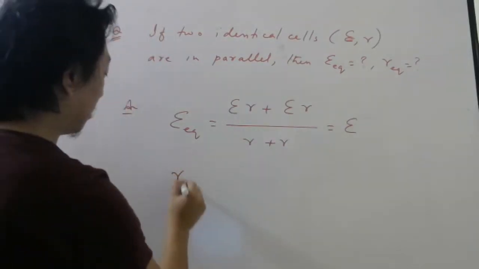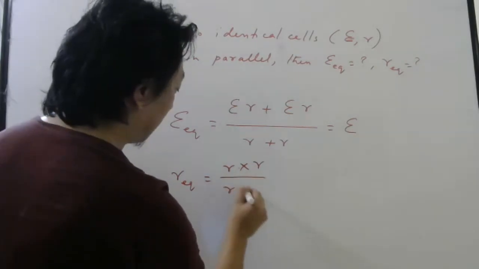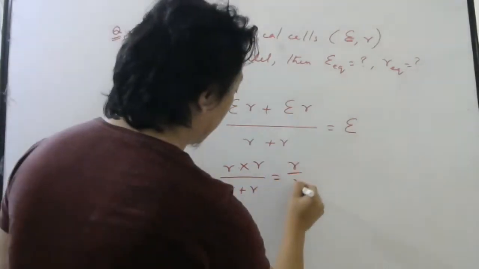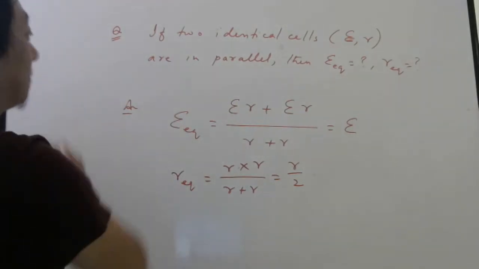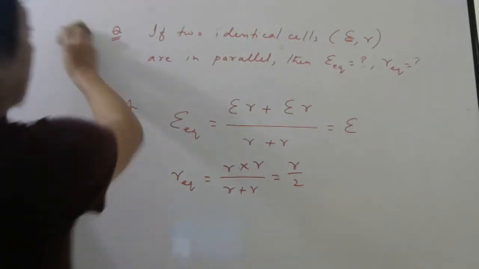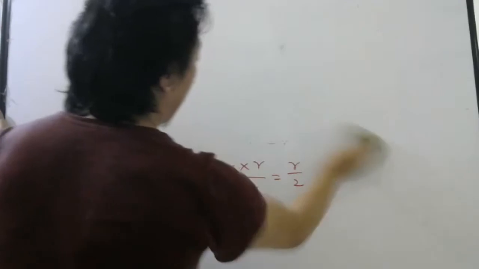And what will be R equivalent? It will be R plus R into R, by R plus R. So R by 2. Okay, so keep this in mind. Write down fast. Sometimes they may give you 3, 4, 5 cells in parallel. That one I'll tell you later.